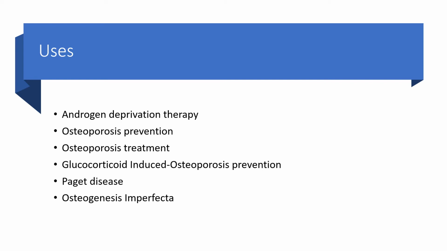Uses of alendronate: in androgen deprivation therapy, in osteoporosis prevention or osteoporosis treatment, in glucocorticoid-induced osteoporosis prevention, like I've just said in the last 1 minute, in Paget disease, in osteogenesis imperfecta.